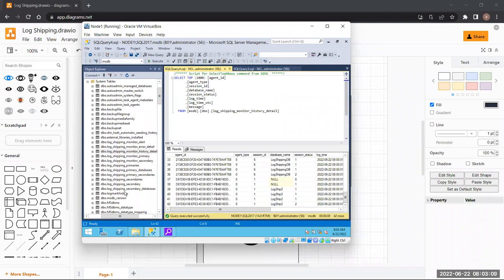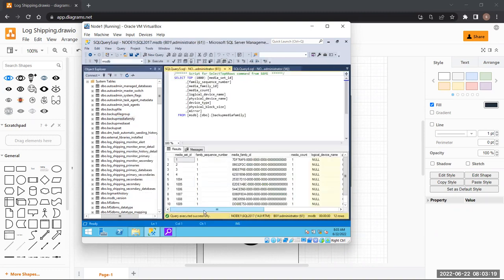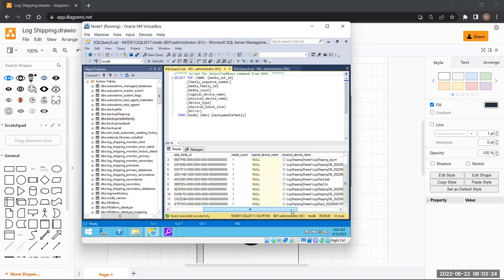Let me show you one more. There was backup media family. Yeah, in this backup media family, if you remember, while we were completing backups, I told you about backup media family.